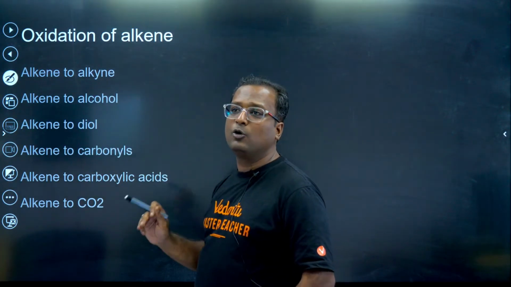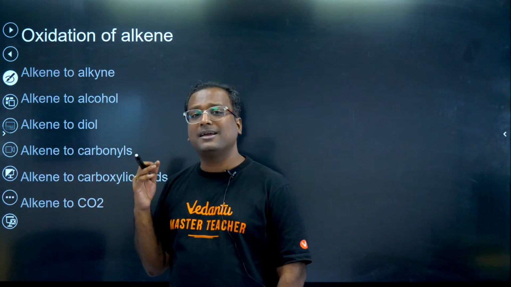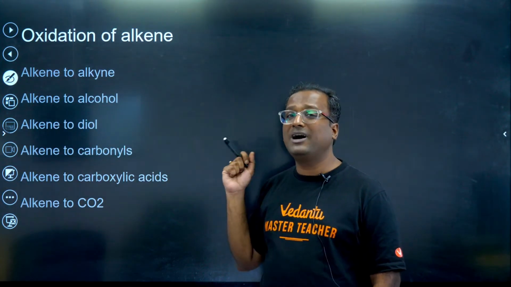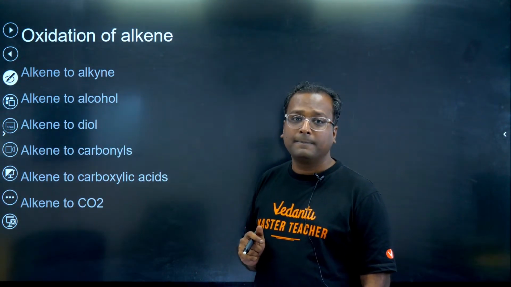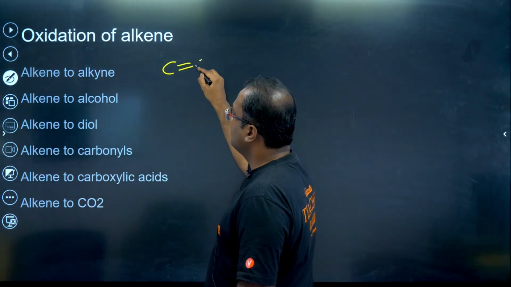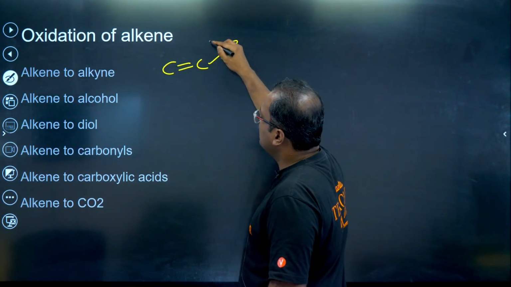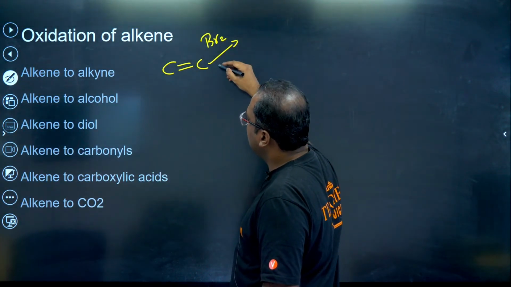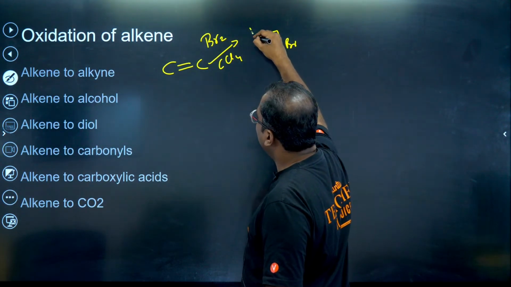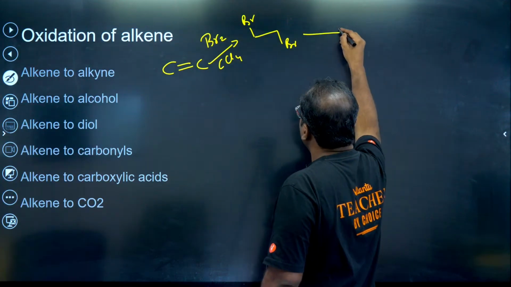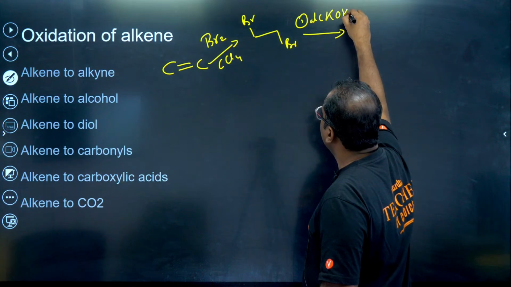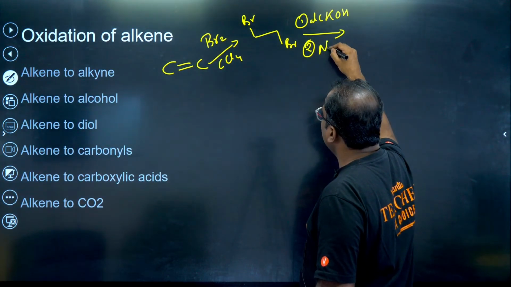Alkene to alkyne, how do we convert? We know that on alkyne when you add hydrogen, you get alkene. But from alkene, how do we remove hydrogen to get alkyne? We use an indirect method for this: bromine in CCl4, so you get 2 bromines attached. Then you use alcoholic KOH in the first step and NaNH2 in the second step.